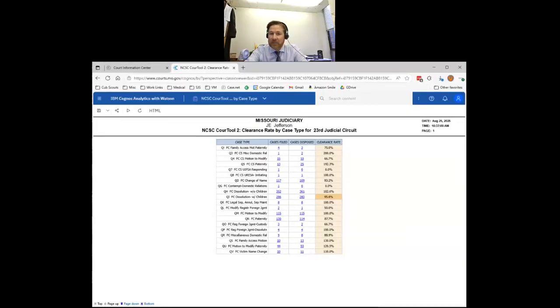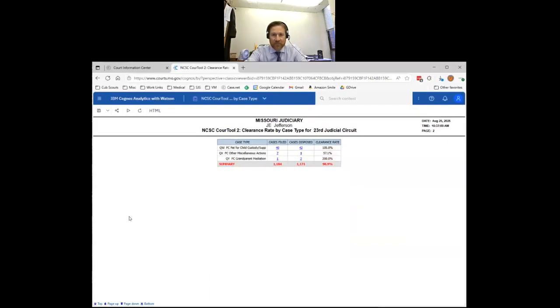There are enough case types that they don't fit on one screen. So if you come down here and hit page down, that'll go to the second screen. And that second screen will include the remaining ones, as well as the summary that shows that our overall clearance rate for this category was 98.9%. So we're close to where we want to be, but not quite there.